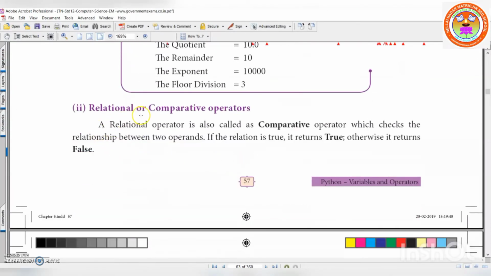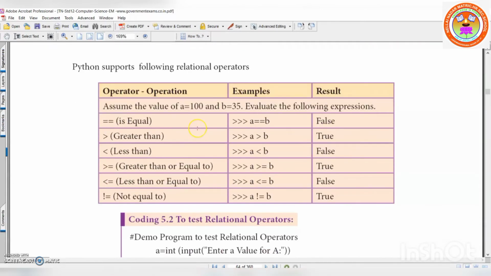Now we are going to see relational or comparative operators. You're going to compare two numbers, right? A relational operator is also called a comparative operator, which checks the relationship between two operands. If the relation is true, it returns true. Otherwise, it returns false. Right? Very interesting, right? Now, these are the relational operators.